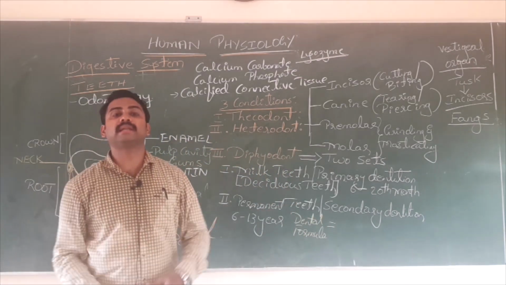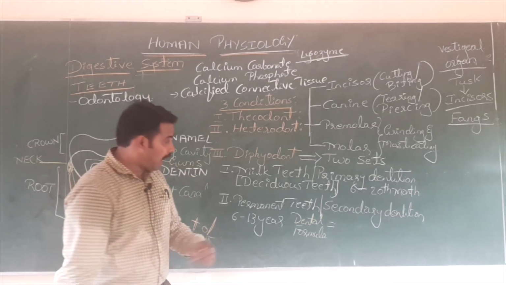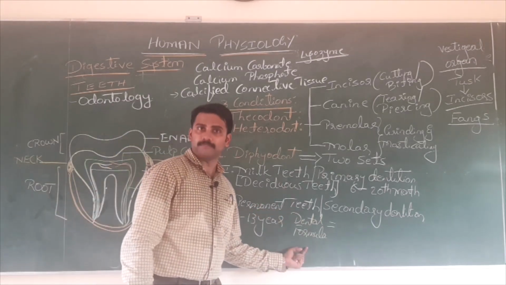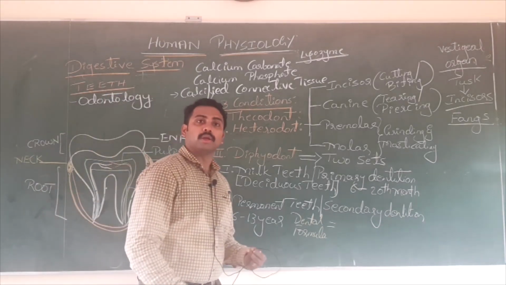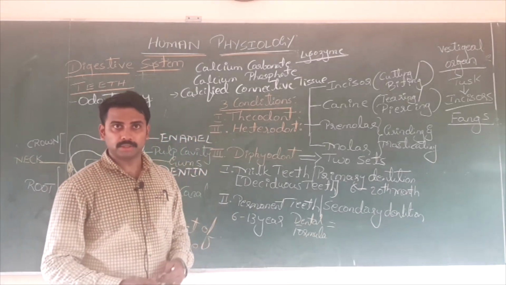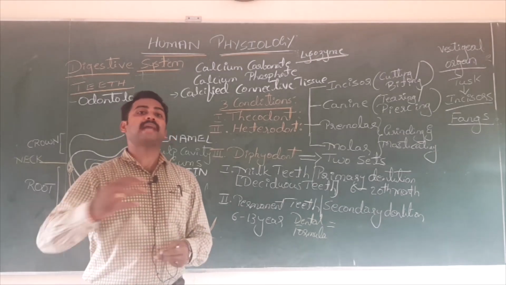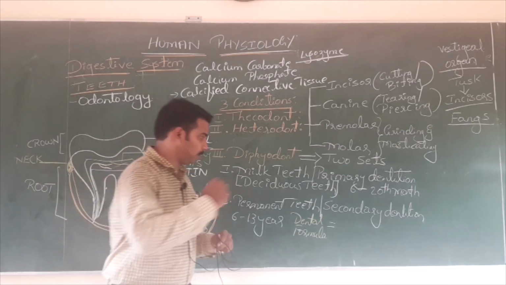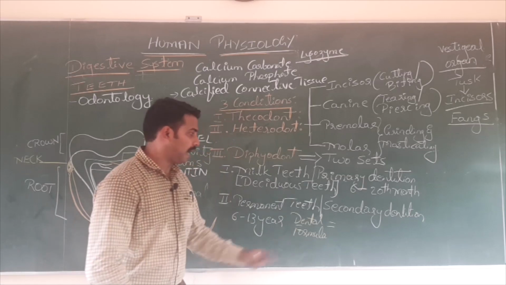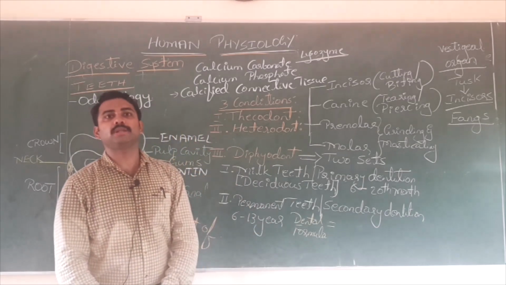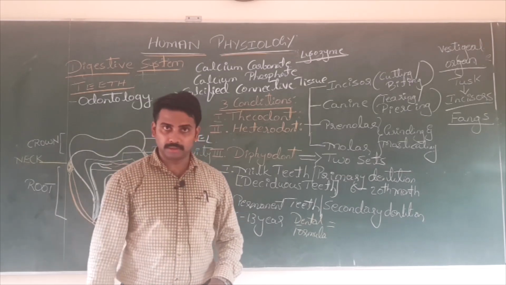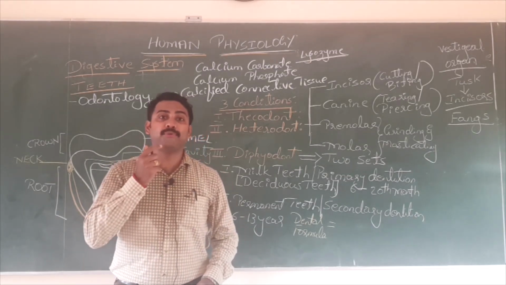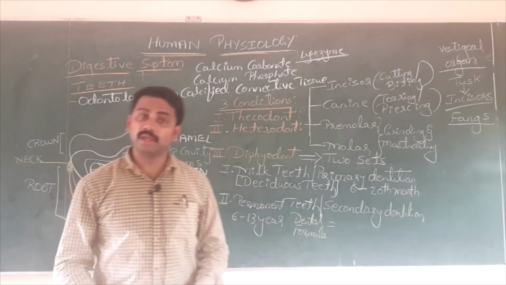This is upper jaw, sorry, lower jaw. This is upper jaw. Each half of both the jaws, it is called what? Dental formula. So what is our dental formula? It is 2, 1, 2, 3 by 2, 1, 2, 3. There is no special formula like sin theta, cos theta, etc.